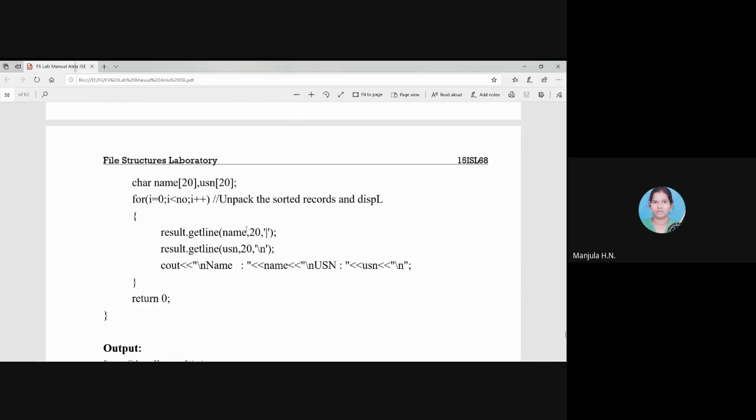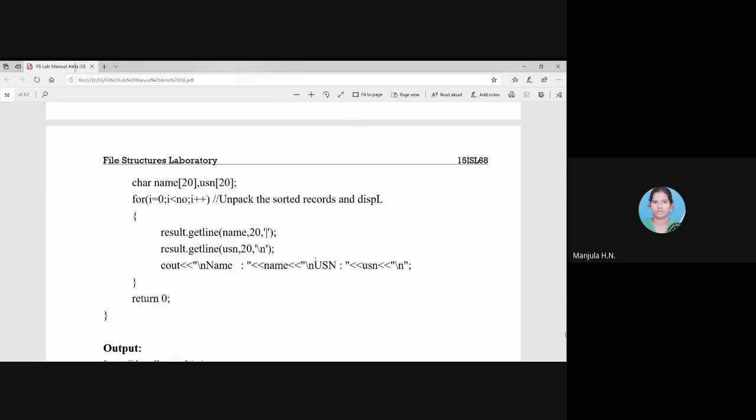So after that, name and USN will be fetched from the file, and they have values after reading the getLine function. Those values we are displaying on the console.